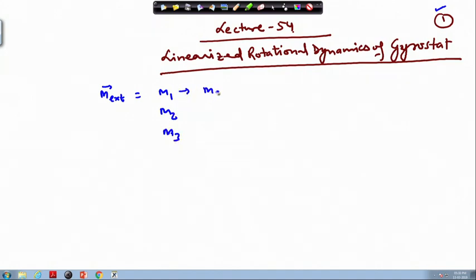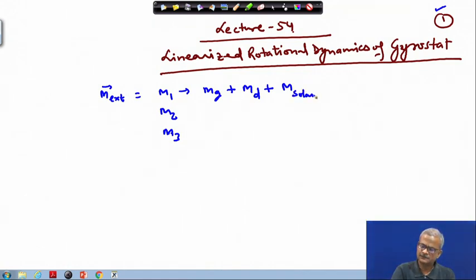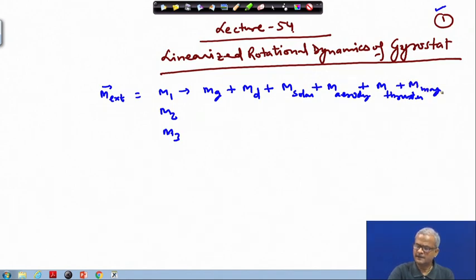This can consist of M gravity gradient plus M disturbance plus M torque due to other things, like the torque due to solar radiation, the aerodynamic drag, the thrusters, the magnetic field, and so on, just keep adding. So, this is the torque along one direction.